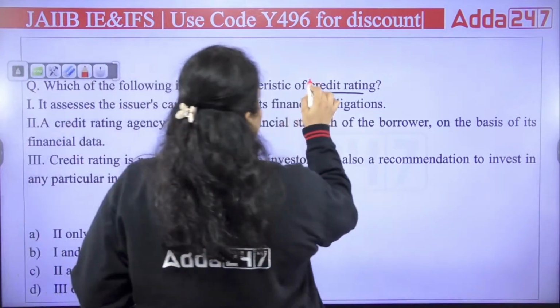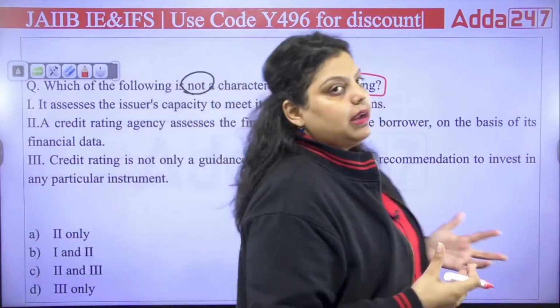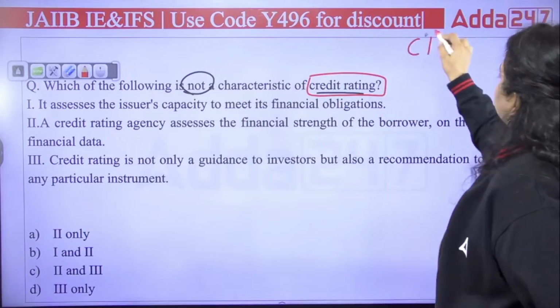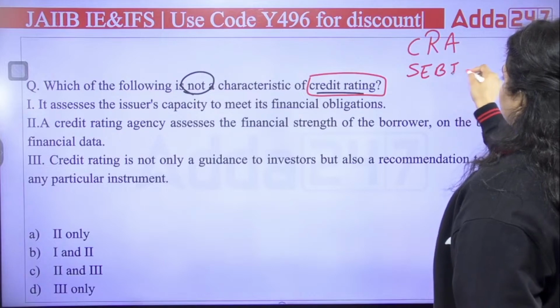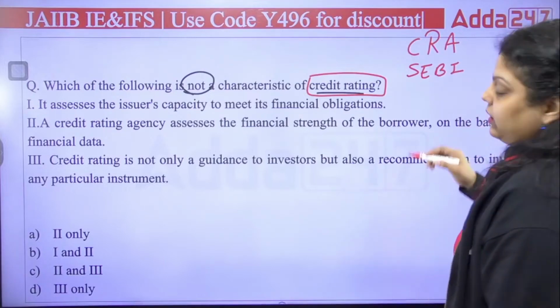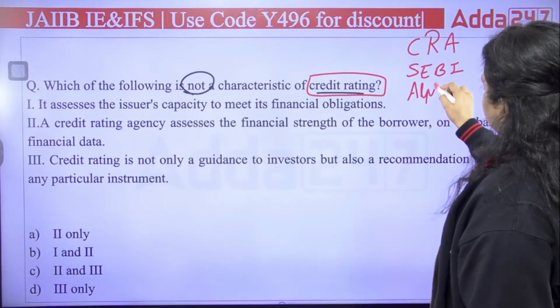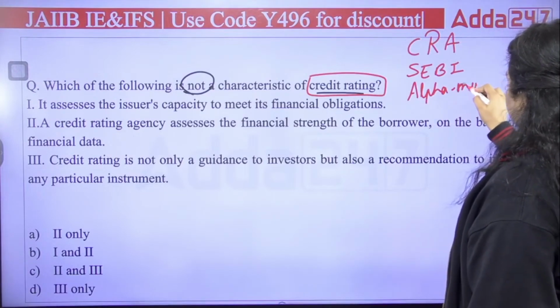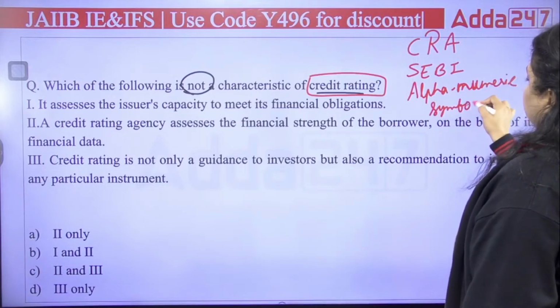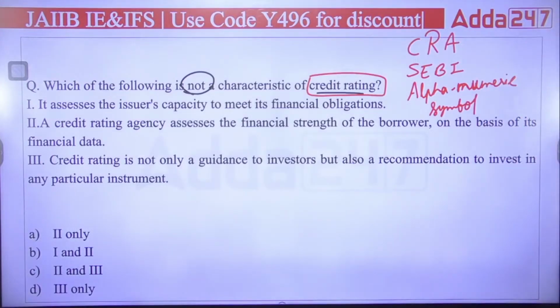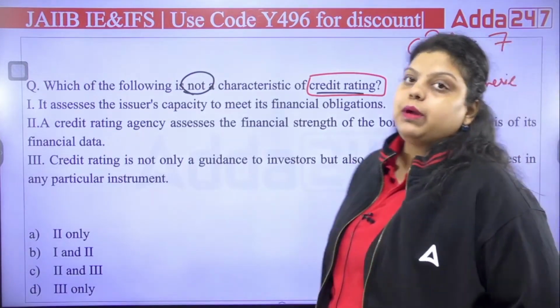So credit rating is provided by whom? It is provided by the credit rating agencies, which are regulated by SEBI. Okay. And the credit rating agencies provide us what? They provide us alphanumeric ratings, as well as symbols added to make it easily understood by the people. Apart from that, there are a total of 7 credit rating agencies in India which have been approved by SEBI.